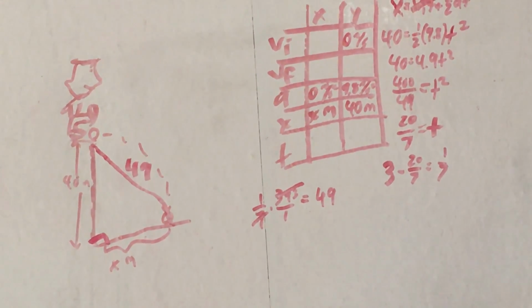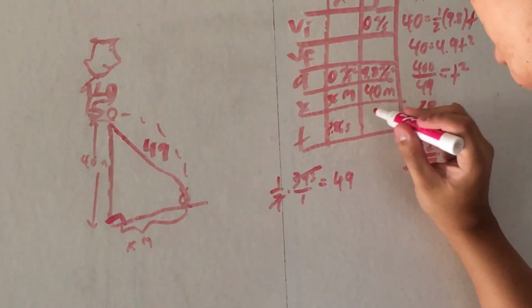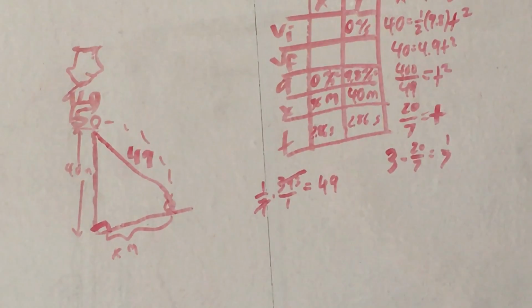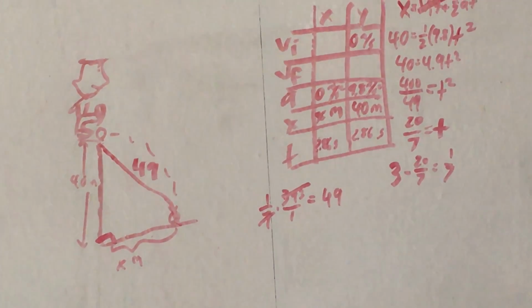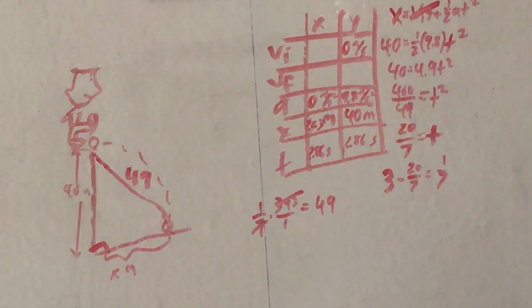Okay, now we can just start filling it in. I'm going to put in 2.86 seconds, which is approximately equal to 20/7 for convenience. Okay. And I'm going to replace this x over here with 28.3.